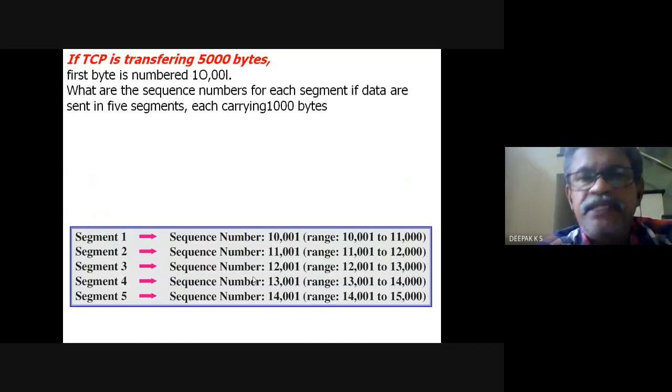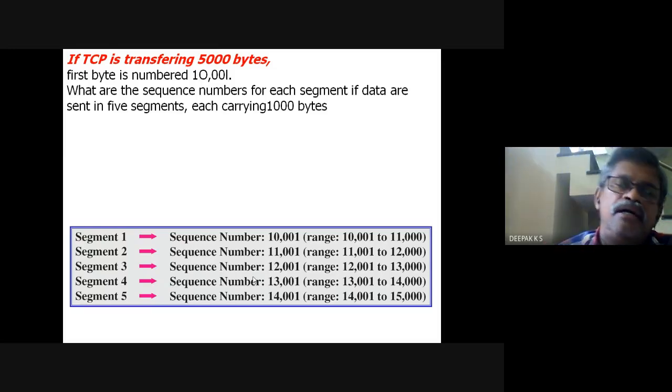Suppose TCP is transferring 5000 bytes. It got a random number of 10,001 when it did a random selection. What are the sequence numbers for each segment if the data are sent in 5 segments? So they are asking what would be the sequence numbers of the 5 segments if data are sent in 5 segments, each carrying 1000 bytes.